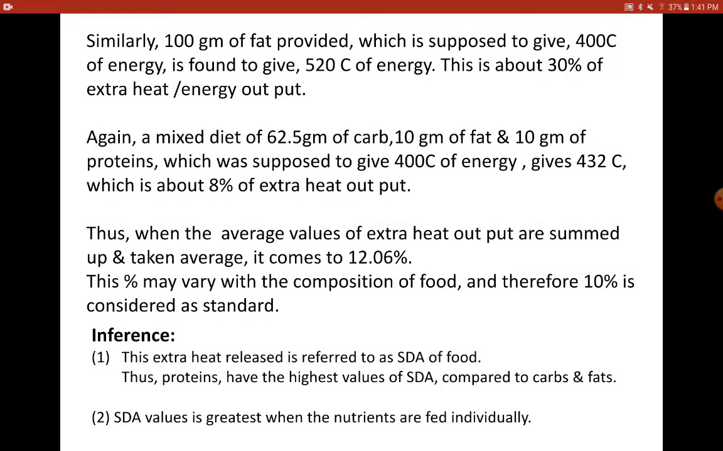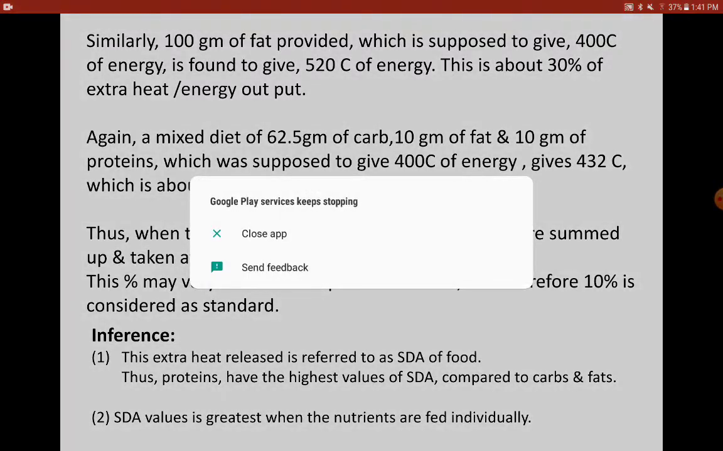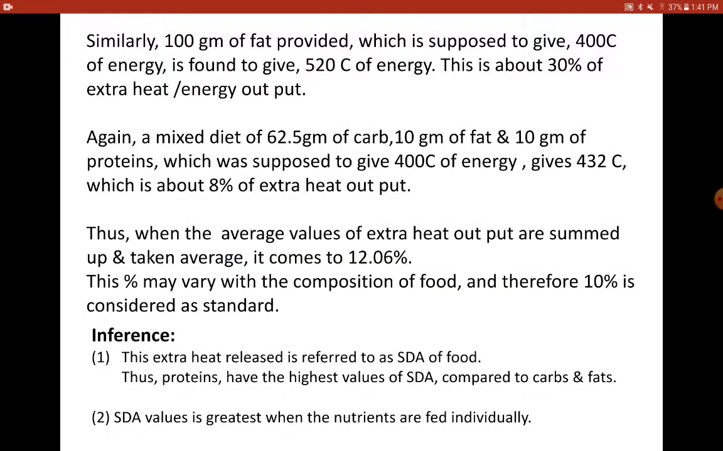Now what do you infer from the experiment? So this extra heat released is what is called the SDA of food, and we have observed that proteins have the highest SDA values compared to carbohydrates and fats. That is where we get 30% in case of proteins. Please, again I am repeating, this is protein, not fat. Fine. SDA values are greatest when the nutrients are fed individually.